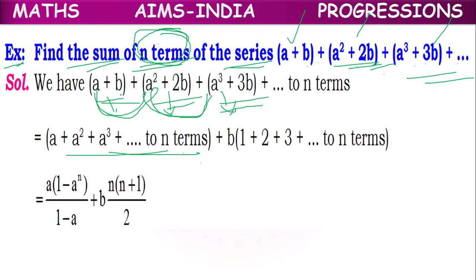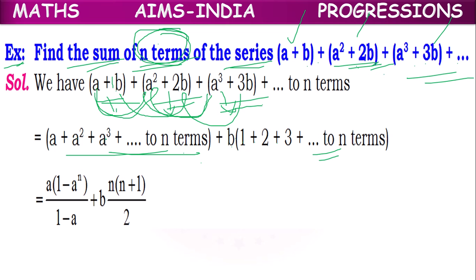And the second part of each term: b plus 2b plus 3b, like that, up to n terms. If we take b as common, 1 plus 2 plus 3, and so on up to n terms.